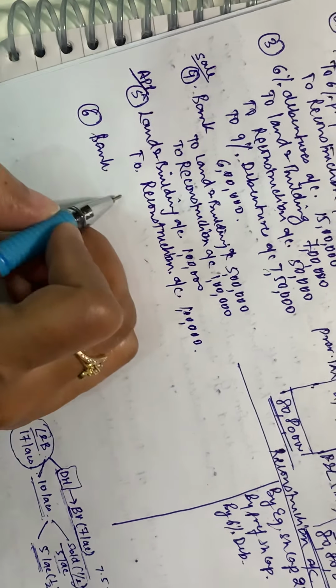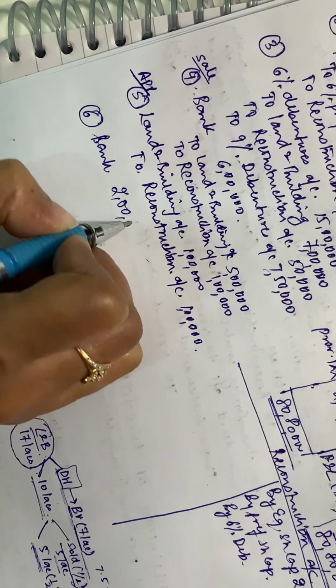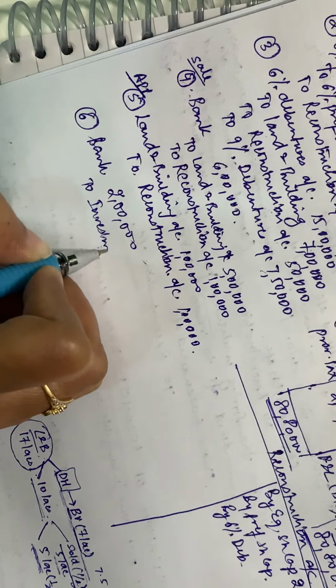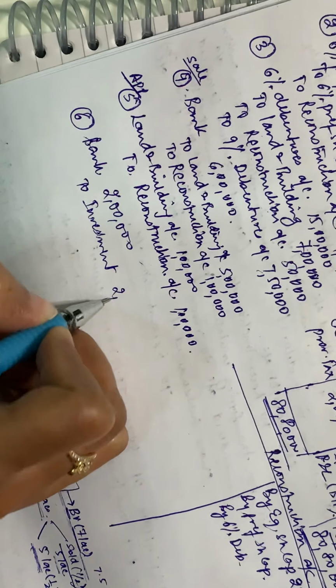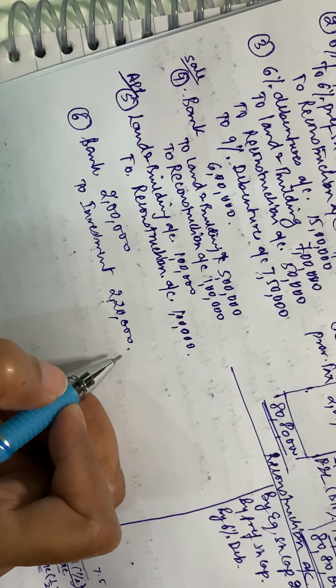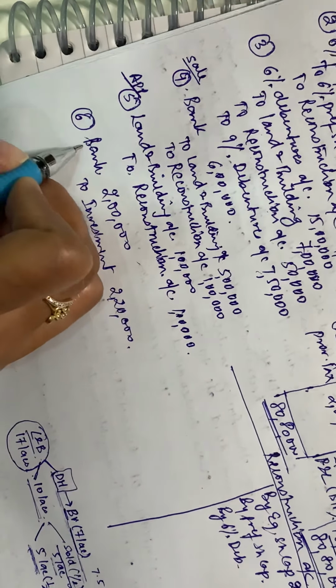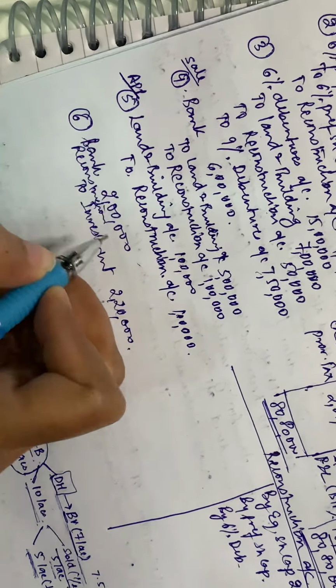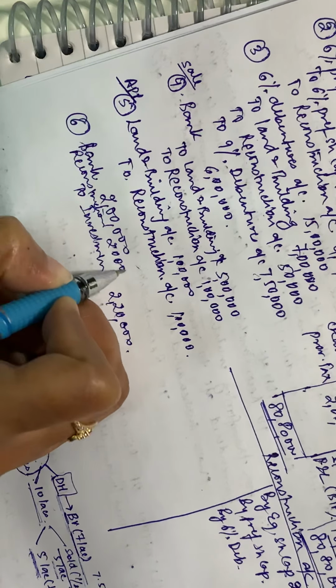So you have received only 2 lakhs. Your asset, that is investment, was worth 2,20,000, and the difference will go to the reconstruction account.